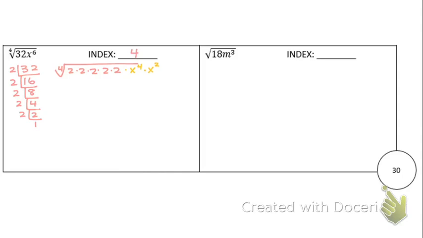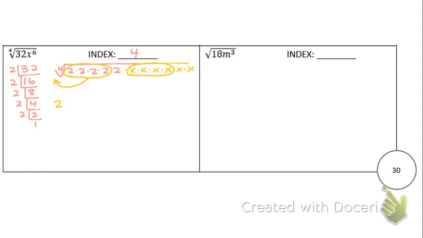Now, if that's too confusing, you can totally write it out the long way, which would be x times x times x times x times x times x. So 6 of them. Again, my index is 4. So I'm going to pull out groups of 4. 1, 2, 3, 4. 1, 2, 3, 4.